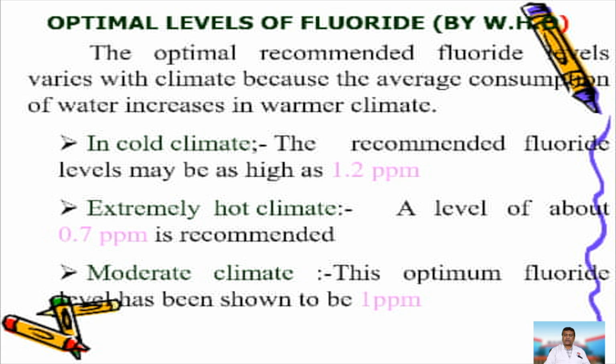In moderate climates, you tend to drink a moderate amount of water, so the optimal level can be maintained at 1 ppm. On average, the range of fluoride to be used for prevention of dental caries through water is between 0.7 and 1.2 ppm.